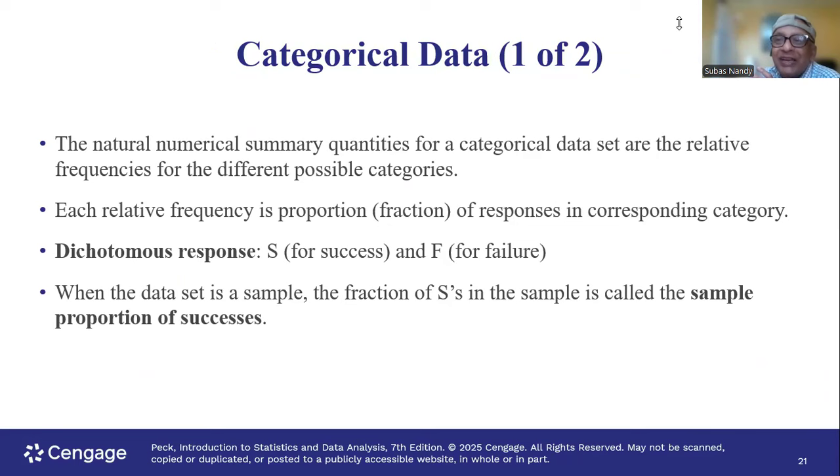What do you do with categorical data, such as the color of a car? Okay. So you can do a relative frequency. We discussed it: you go to the parking lot, 50 cars in the parking lot, out of which 20 are white cars. So what is the relative frequency of the white category of color of car? 20 divided by 50, or 40%.